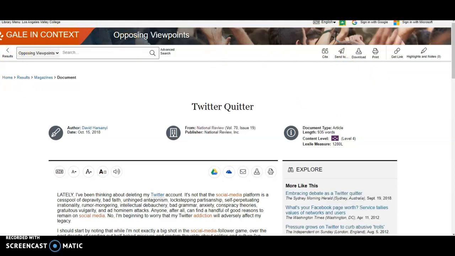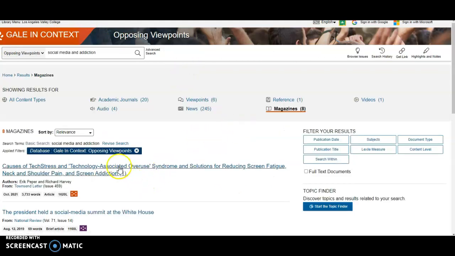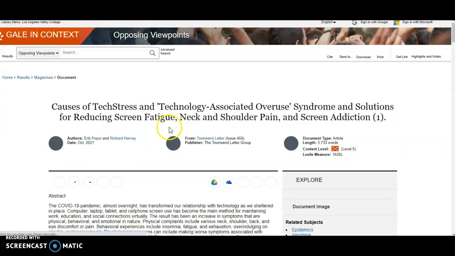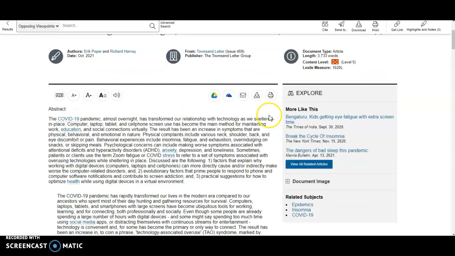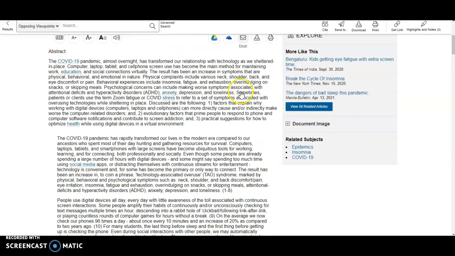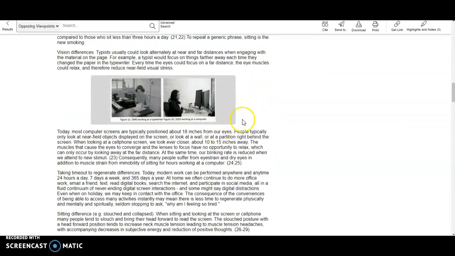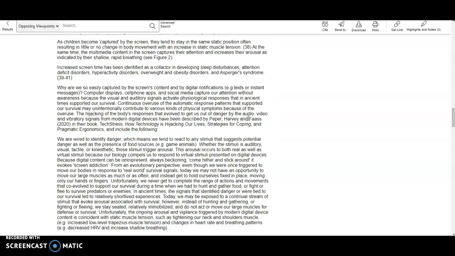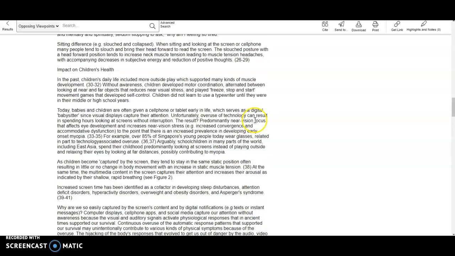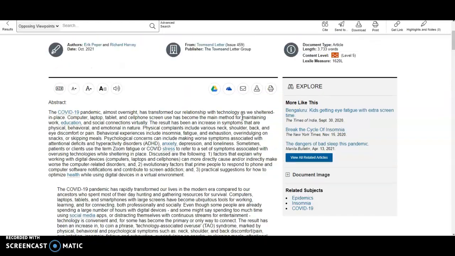And let's go back and get one more. Okay, so I like this one at the top too. Anybody who has repetitive stress injuries, social media and repetitive stress injuries as their topic, might want to look at some of these too. Definitely long enough. It looks pretty good. We are wired to identify danger. Nice. Okay, so this one looks good.